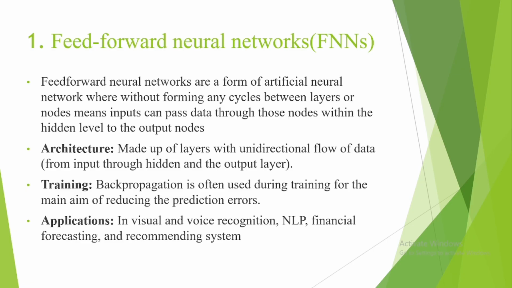Input layer. The input layer consists of neurons that receive the input data. Each neuron in the input layer receives a feature of the data. Architecture: made of layers with an understandable flow of data from input through hidden to the output layer. Training: backpropagation is often used during training with the main aim of reducing the prediction error. Application: visual and voice recognition, NLP, financial forecasting and recommendation systems.